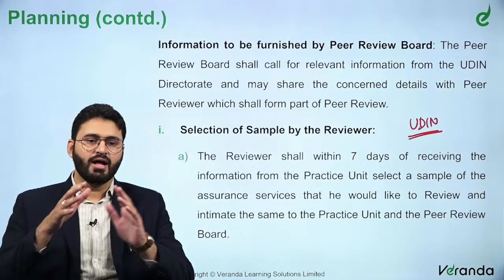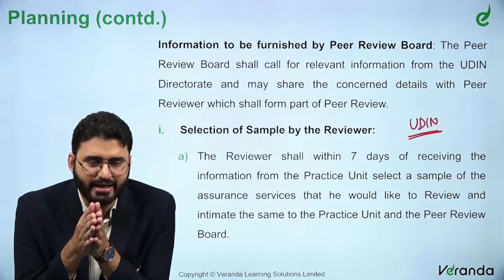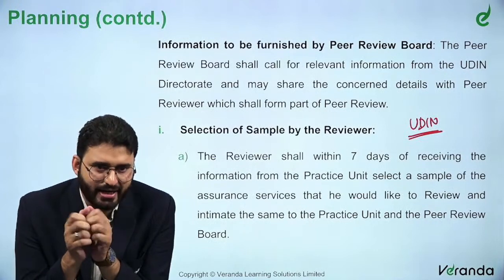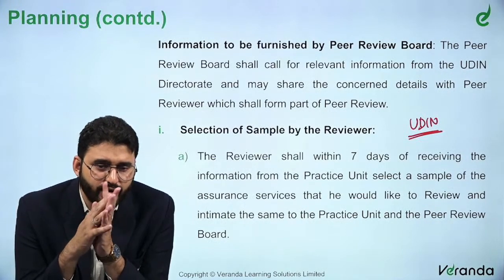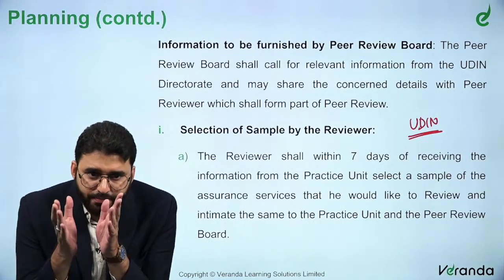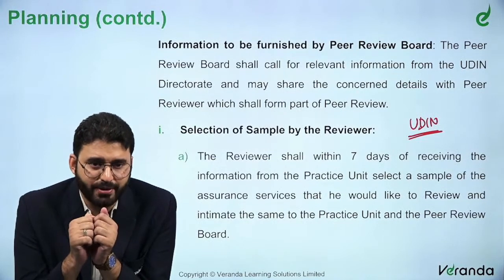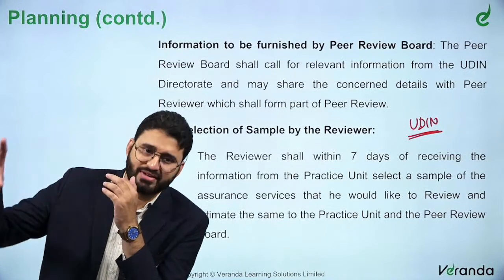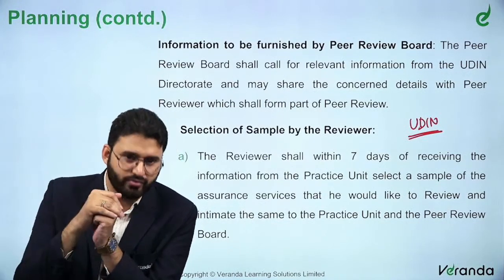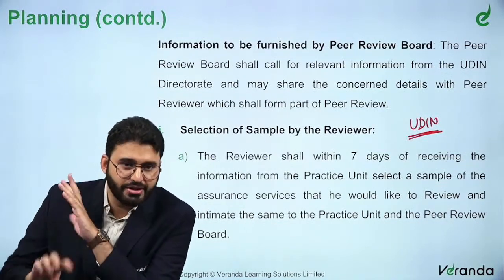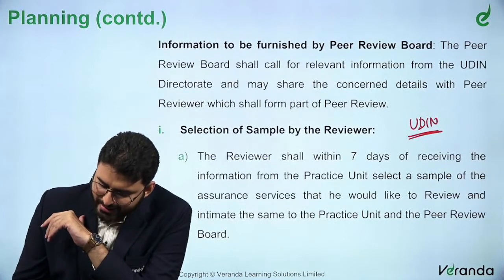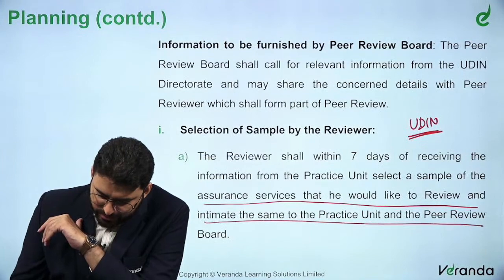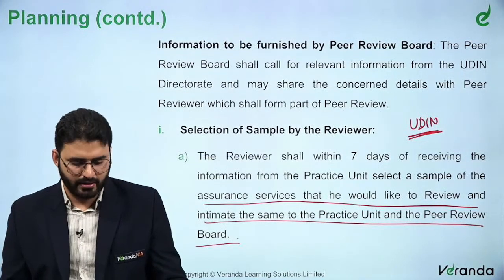So for example, I become a level 1 entity if I am doing an audit of a central statutory bank. Of course, I am getting selected. Who is me? Practice unit. The practice unit is getting selected. So now the peer reviewer who is going to be doing my peer review will select, on a sample basis, the assurance services he needs to select to do my review. That is what is being mentioned here. You select a sample of the assurance services that he would like to review and intimate the same to the practice unit and the peer review board.